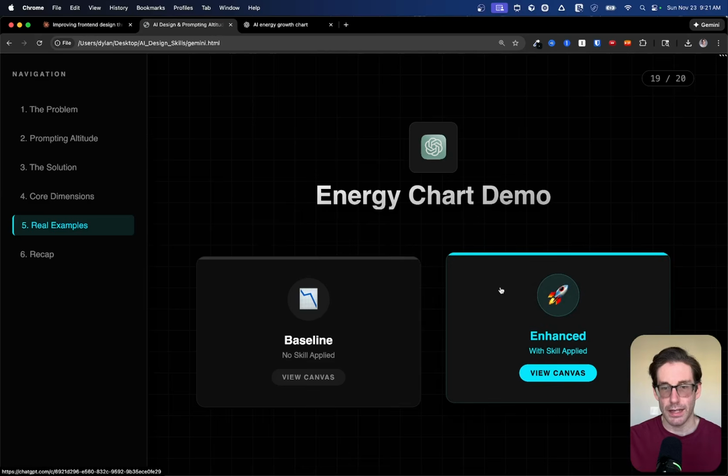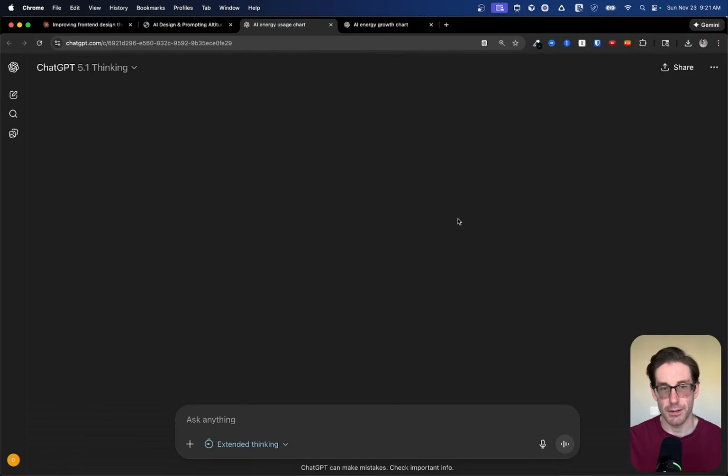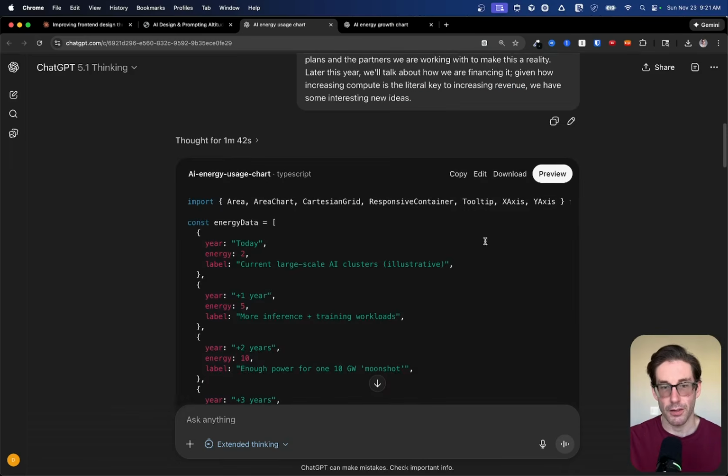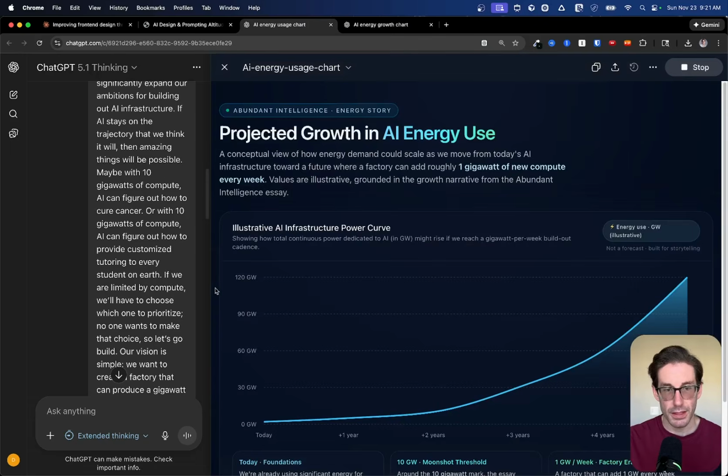Now, if I go back into our enhanced version with ChatGPT and I scroll to the top here, you'll see I've uploaded that skill. So I basically downloaded the file from Claude, uploaded it into this chat, and then I gave it one additional sentence to the prompt saying, make sure you use this specific skill that I've attached and then render the chart. Now, if I go down here and show you the improved version, you'll see, at least from my opinion, this is much more interesting.